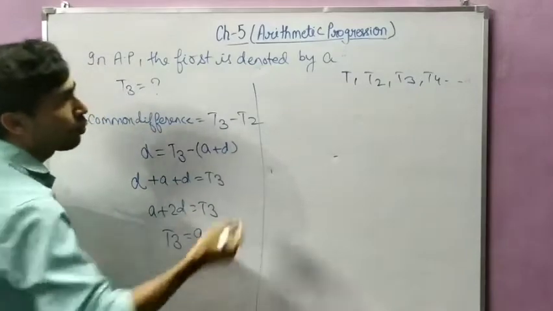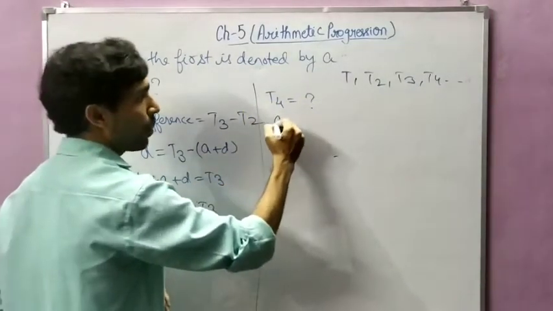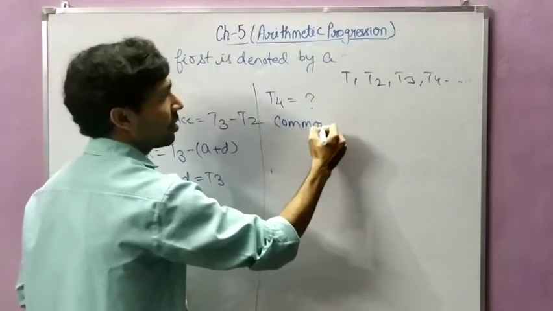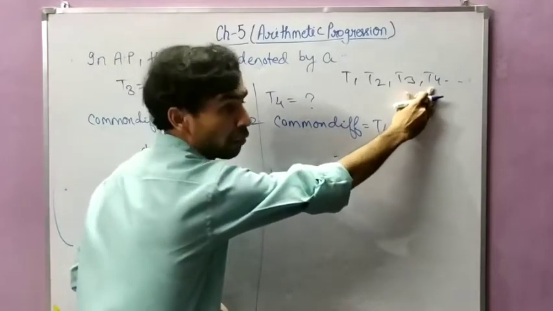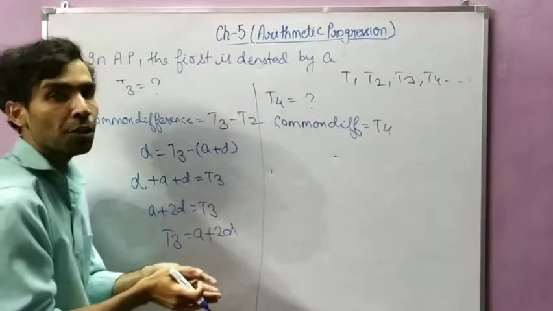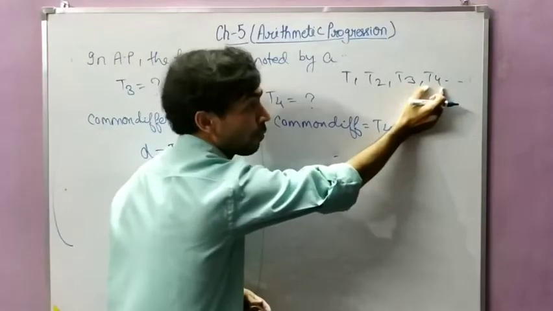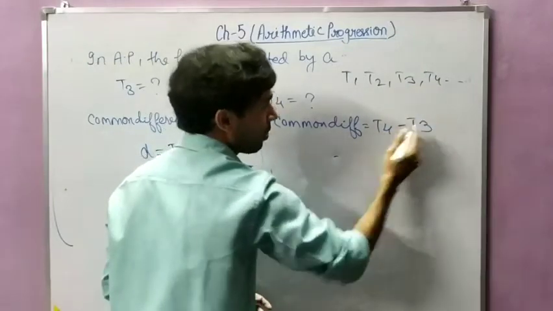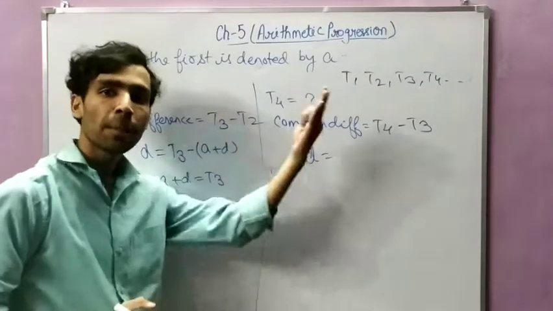Again, suppose I have to calculate T4. How will I calculate it? Same property: the common difference can be calculated by T4 minus T3, because the preceding term of T4 is T3. Again, the common difference will be D only, because it is the same throughout the AP.